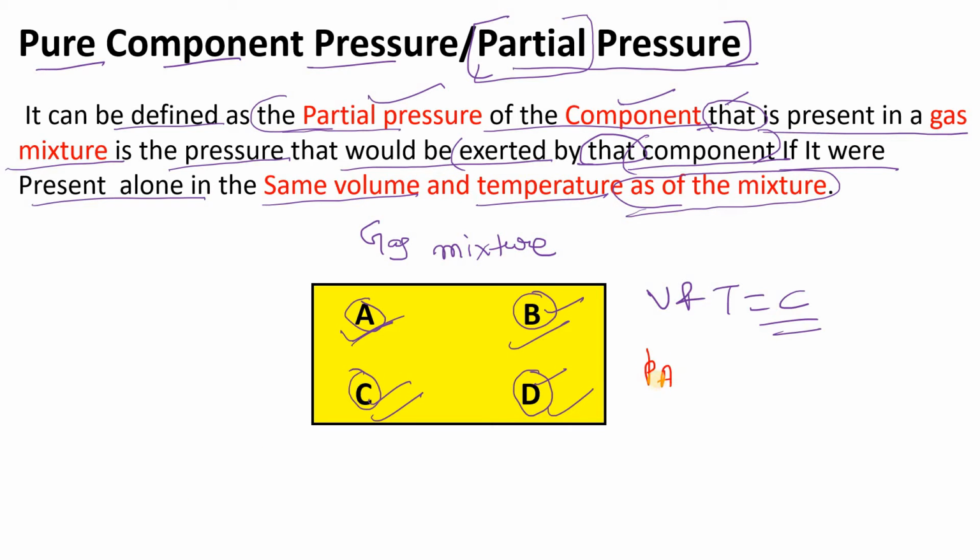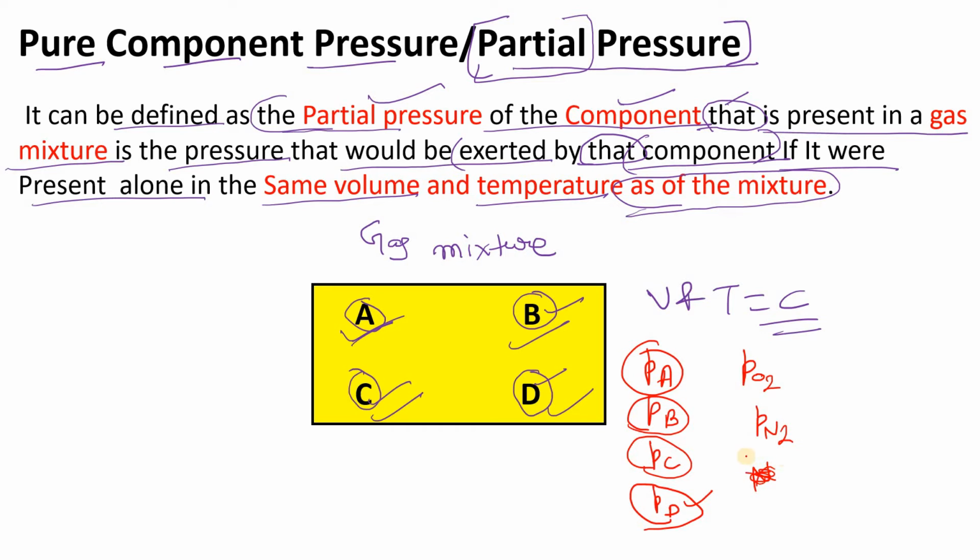We will write it like this: small p A, p B, p C, p D. This is the partial pressure of component D, this is the partial pressure of C, this is the partial pressure of B, and this is the partial pressure of A. Similarly, we can write the partial pressure of oxygen, the partial pressure of nitrogen, the partial pressure of any other component. I hope you got my point about partial pressure.